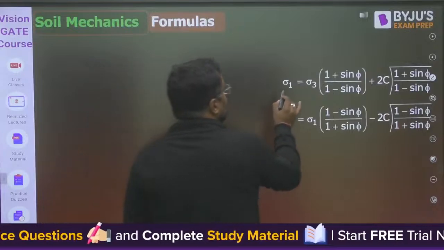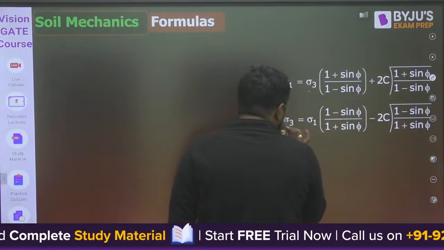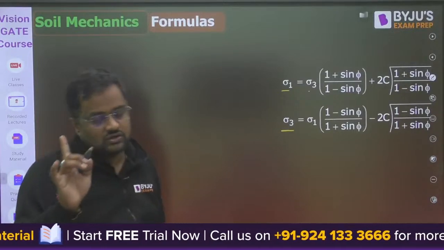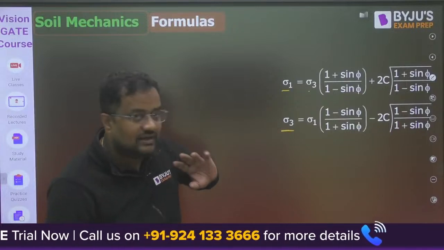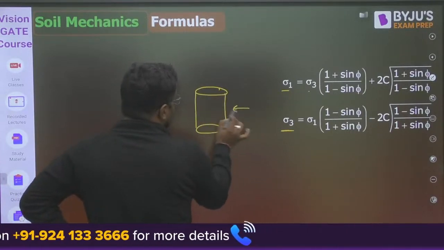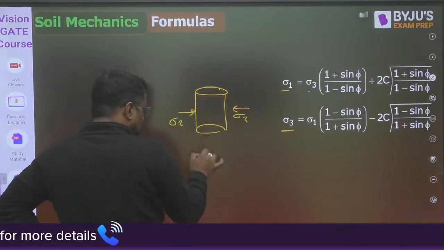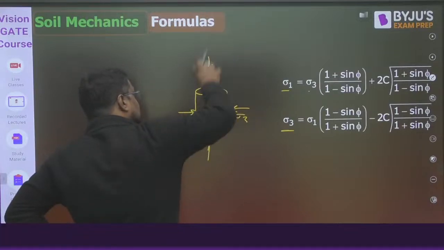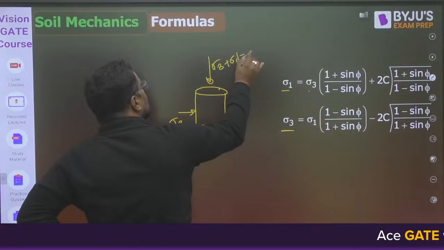Now sigma 1, the major principal stress, is sigma 3 into (1 plus sin phi)/(1 minus sin phi), and so on for the minor principal stress. What is major and what is minor, I have discussed. So this is the relation between sigma 1 and sigma 3. Suppose this is a soil sample, we apply a confining stress sigma 3 from all sides, and for breaking the sample we apply sigma 3 plus some extra stress only in the vertical direction. So sigma 3 plus sigma d is equal to sigma 1.